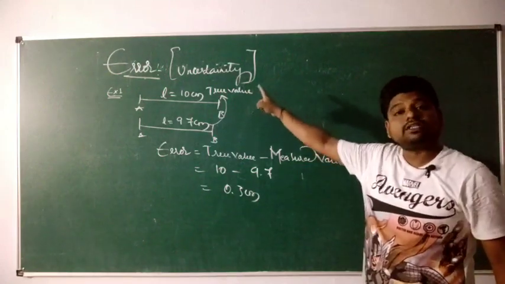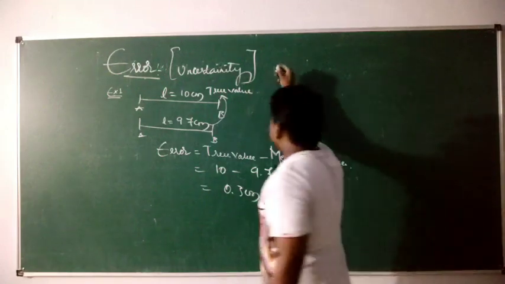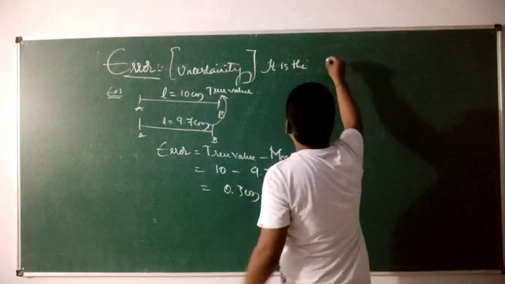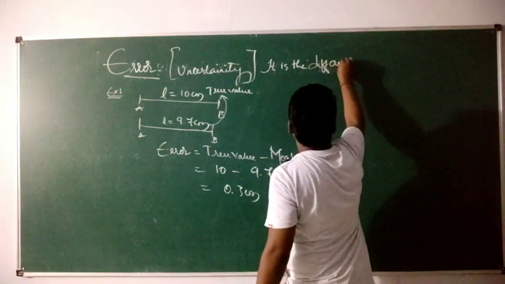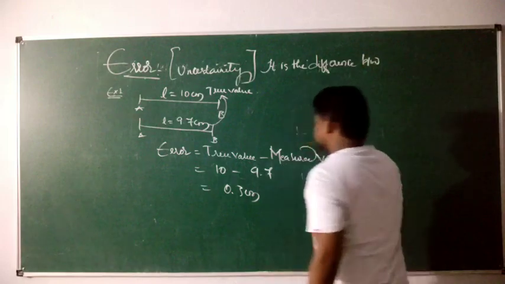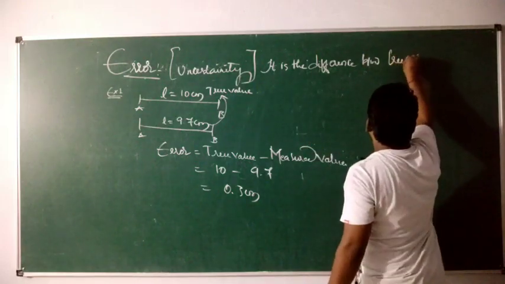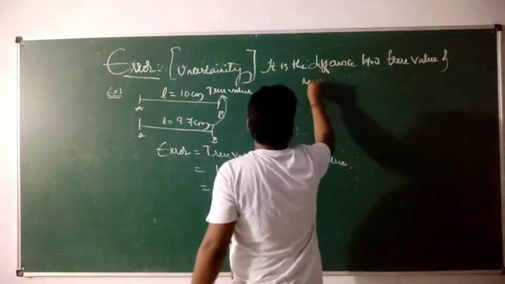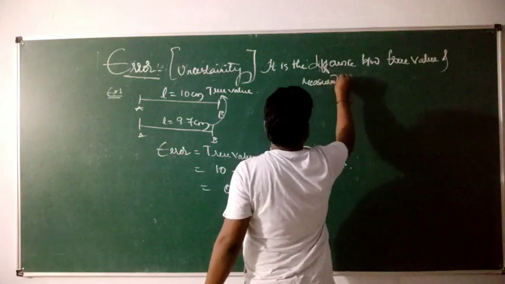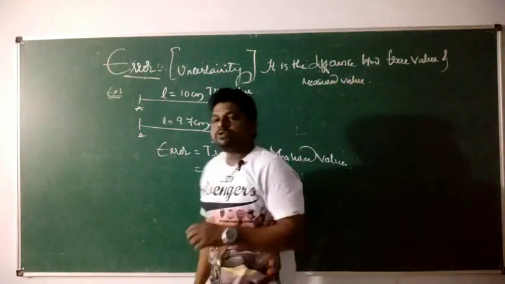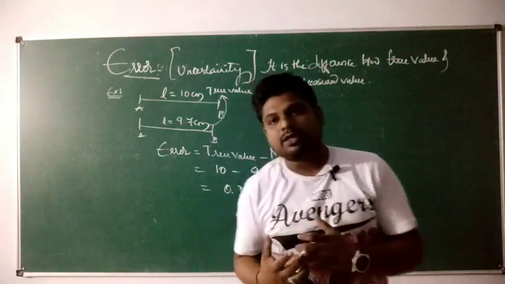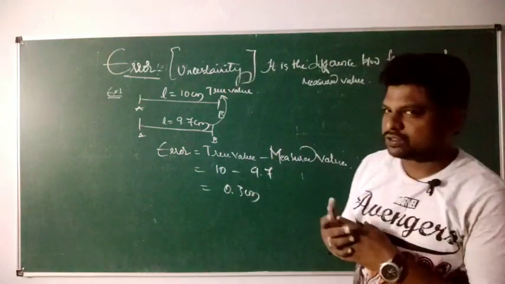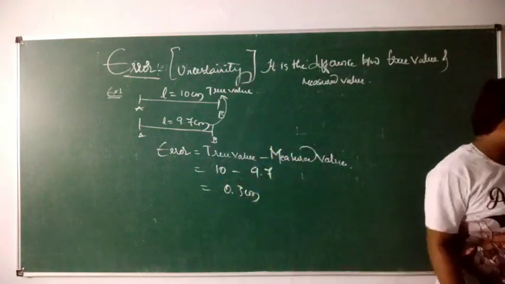So error is nothing but uncertainty, or you can define it as the difference between true value and measured value. Now I want to move on to different types of errors. We will be discussing all those things. Before that, you can take a screenshot of this.